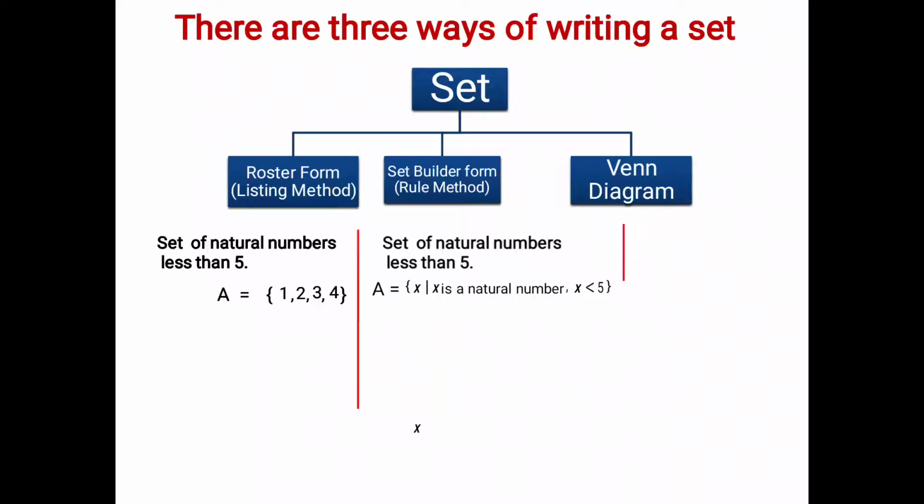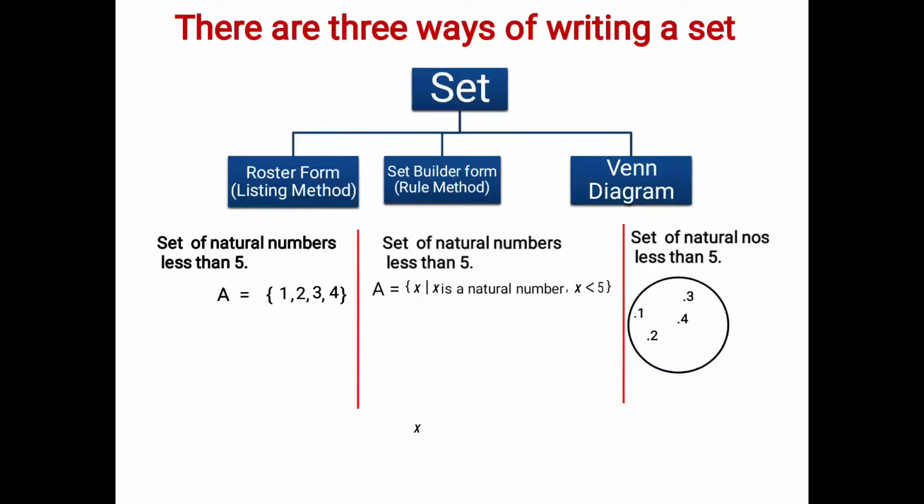Next we are going to see the Venn diagram. You can use any two-dimensional figure. Over here I'm using a circle. Same question, set of natural numbers less than 5. This circle will indicate the set, and inside the set I'm going to write the elements of set A, that is 1, 2, 3, 4. With a dot you are going to write 1, this is the first element, 2, 3 and 4.